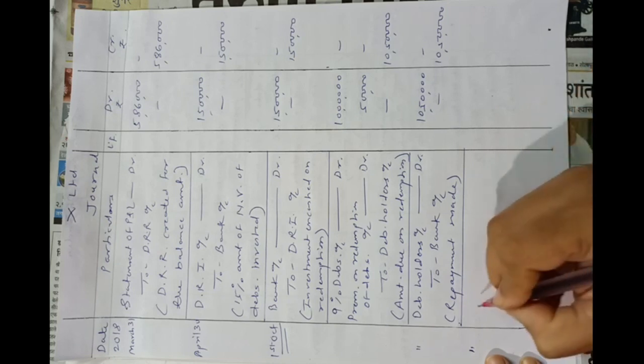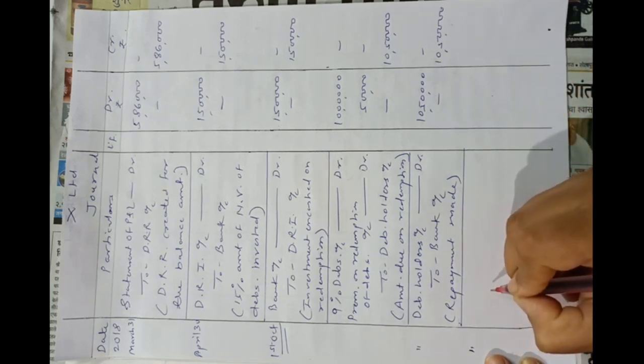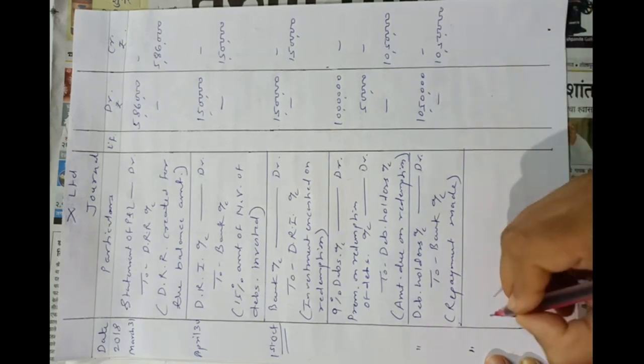Okay, on the same date, that is on 1st October 2018. So last entry now, debenture redemption reserve account debit to general reserve account.